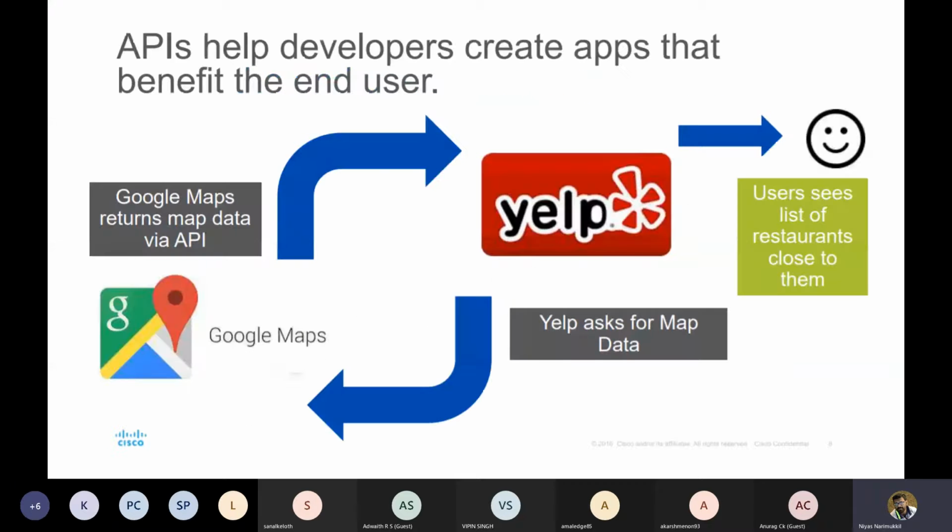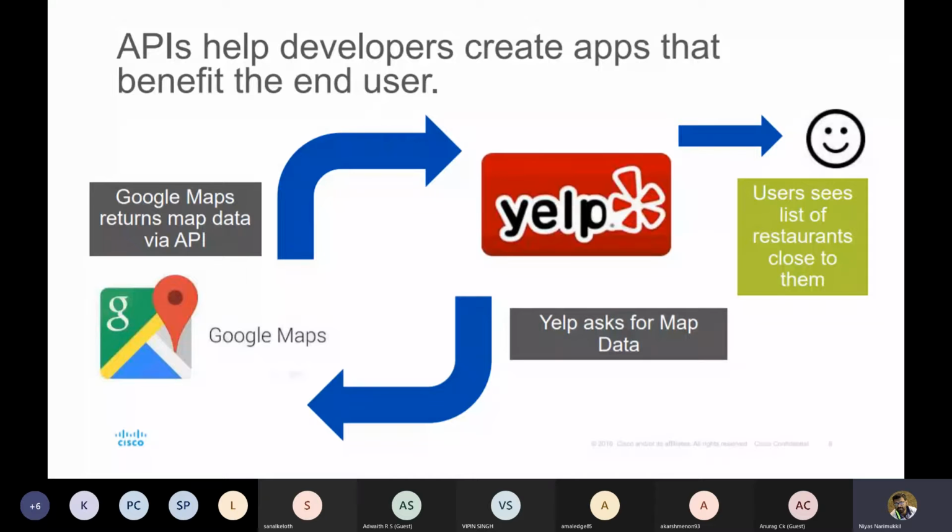Okay. So this is a kind of application for us: Yelp. Okay. So Yelp is again calling the Google Map API, right, in order to get information about the user's current location, or if a user wants to go to some places, or if a user wants to find a restaurant near his or her place, right? Then with the help of Yelp, we can easily find it.